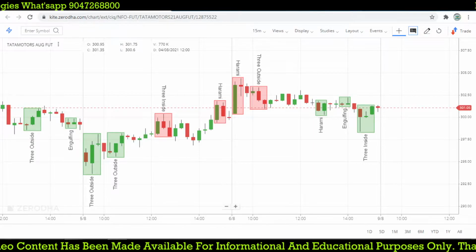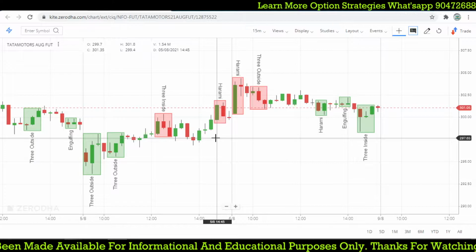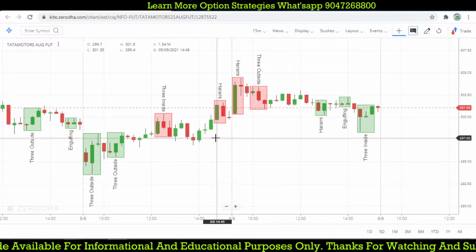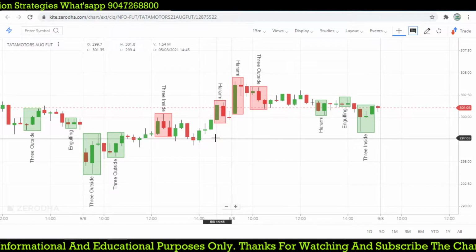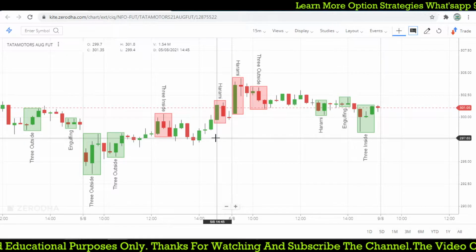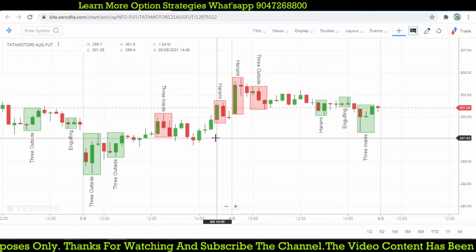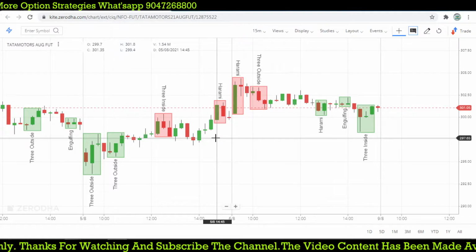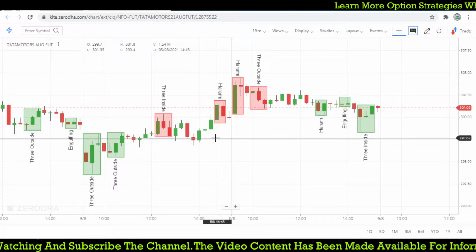So, the Harami candlestick pattern. Here you check a lot of candlestick patterns. This indicator will tell you which candlesticks form in a live market. It will plot automatically which candlesticks are formed. We will just look at whether that is exact or not, and then we confirm that we are going to trade.